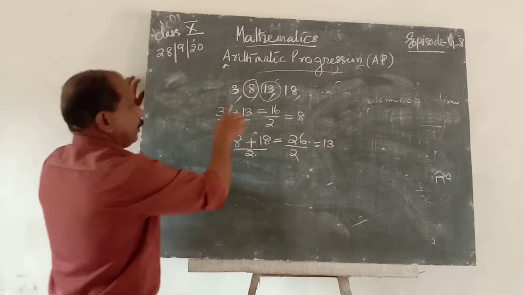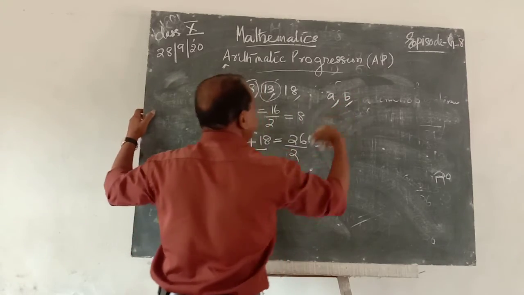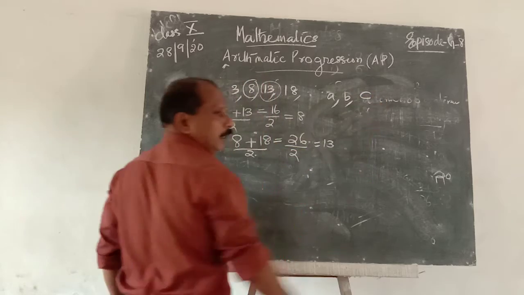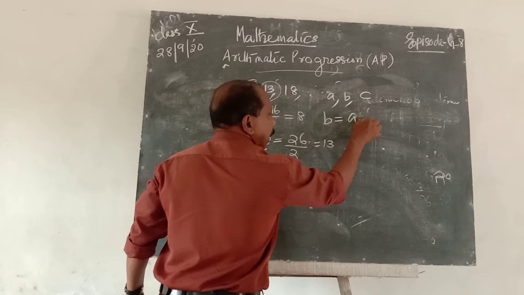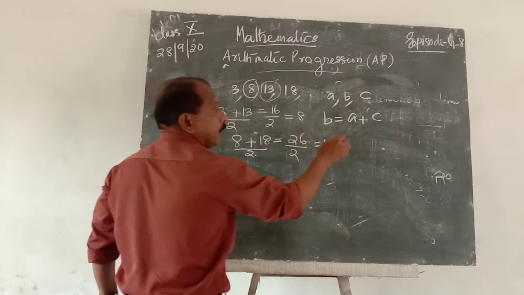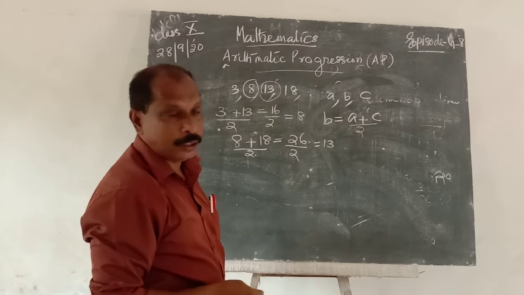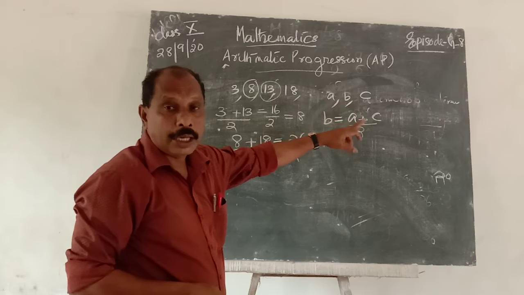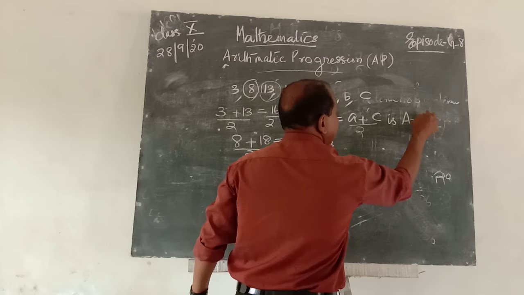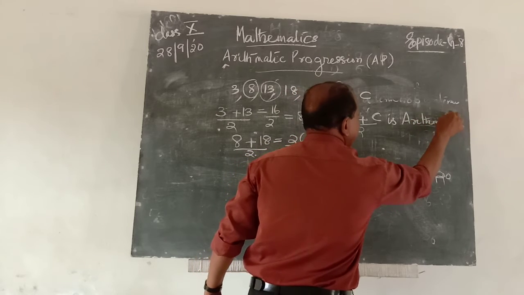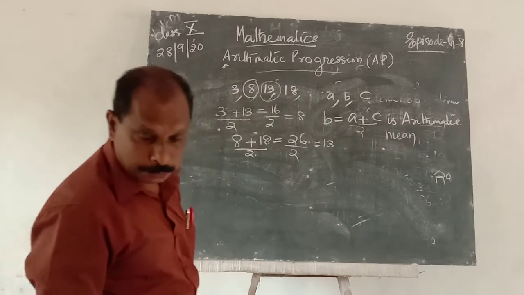Which implies that 3 is replaced by A, 8 is replaced by B, 13 is replaced by C. Therefore, B is equal to A plus C by 2, that is first plus last by 2. It is the middle term of that arithmetic progression. This B is equal to A plus C by 2, known as the arithmetic mean of that progression.